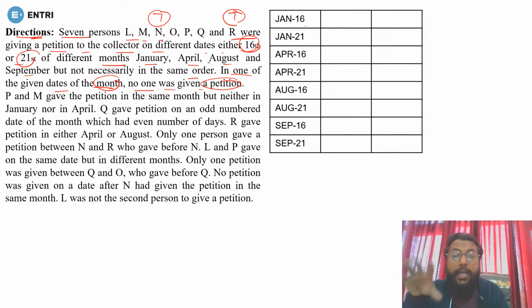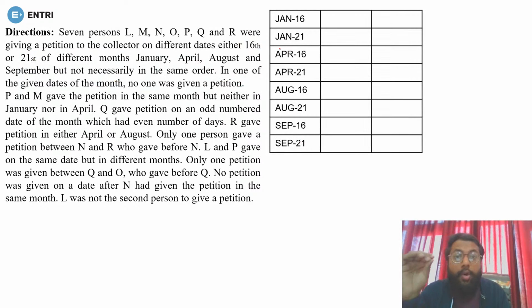Now first of all, in such type of question you have to arrange your dates according to the calendar. Like in this table I have arranged the dates according to the calendar: Jan 16, Jan 21, April 16, April 21, August 16, August 21, September 16, September 21. Now the most important thing you must have in your mind is the number of days in each month. So Jan has 31, April has 30, August has 30 and September has 30 days. Is it clear? Okay, now let's start doing it.